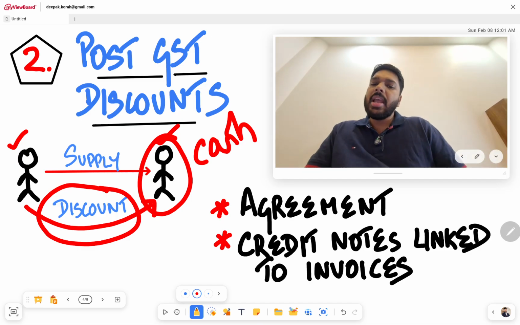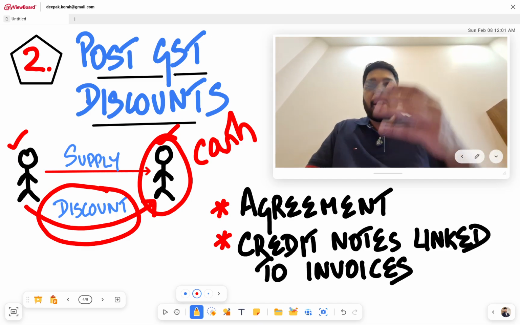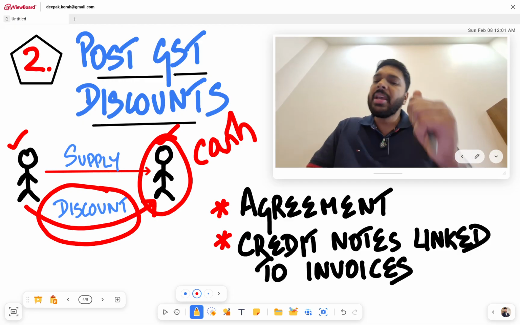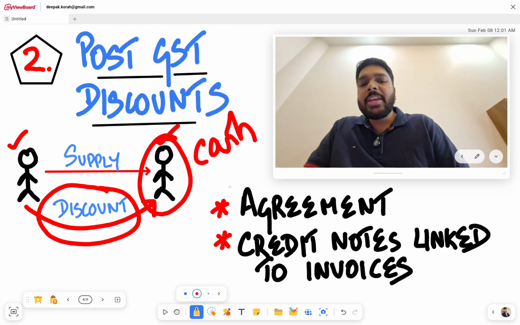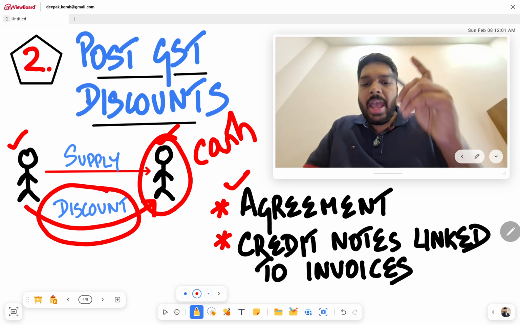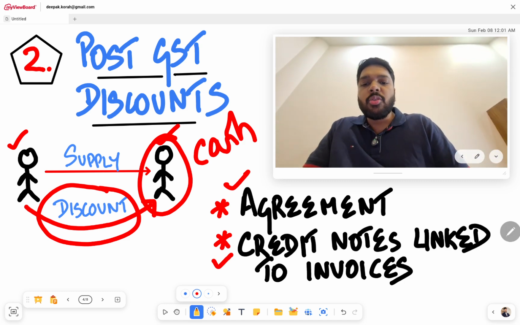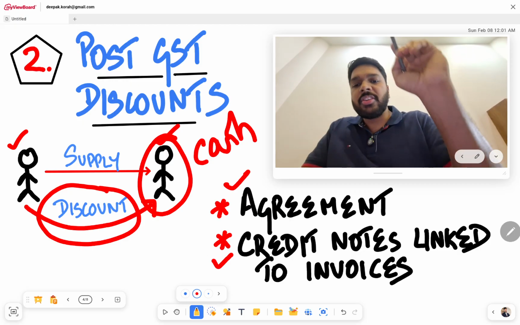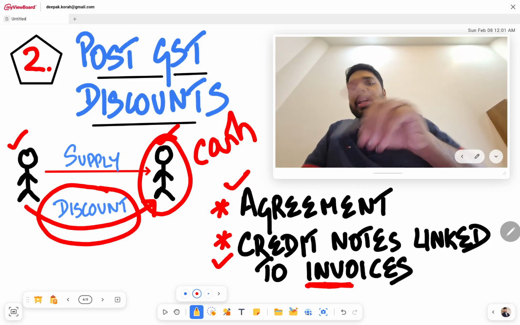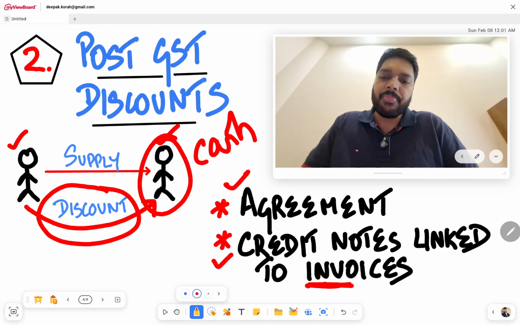And earlier there was a requirement, if the recipient had to get this discount and the discount had to be reduced from the value of supply, there was a condition that one, there should be an agreement in place between the supplier and the recipient mentioning the criteria for discount after supply, and two, if you are raising credit notes for giving the effect of discount for the recipient, then these credit notes should have been linked to the invoices was the earlier provision.